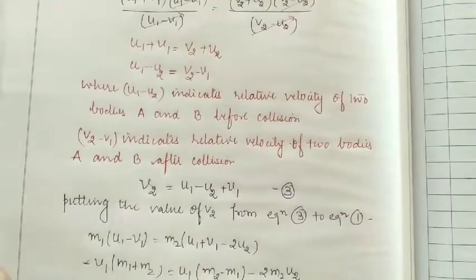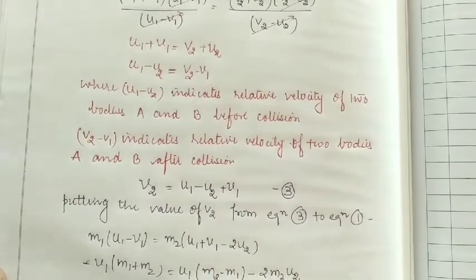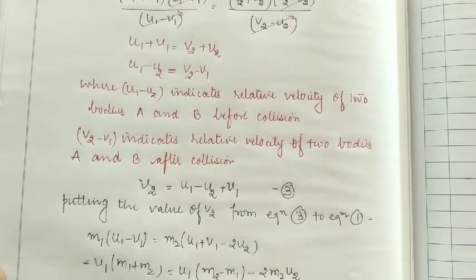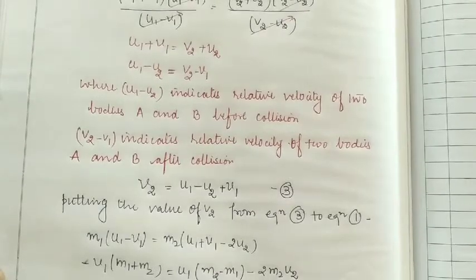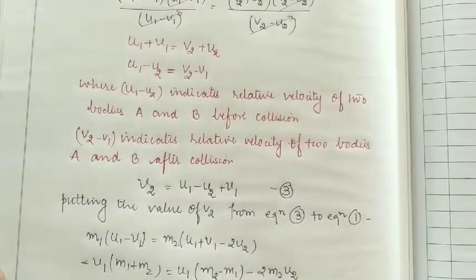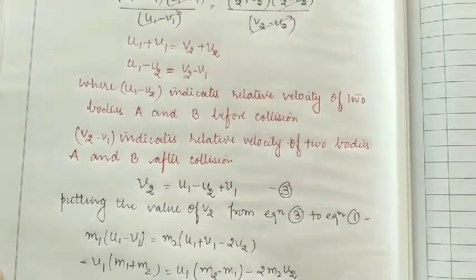Okay students, so from this we can observe that v1 is equal to m1 minus m2 upon m1 plus m2 into u1 plus 2m2 upon m1 plus m2 into u2.